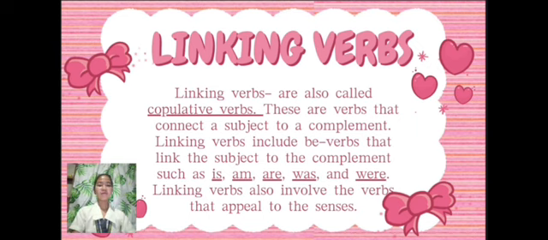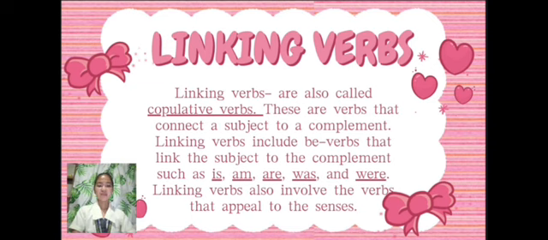Connect subject to complement. Linking verbs act as a bridge between the subject and a complement, which can be a noun or pronoun that renames the subject, the predicate nominative, or an adjective that describes the subject, the predicate adjective. Unlike action verbs, linking verbs do not express what the subject does. They express what the subject is or seems.